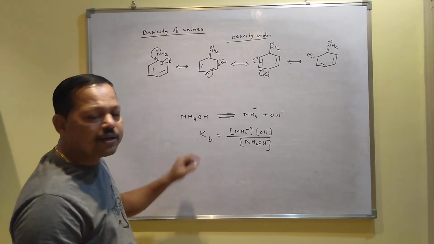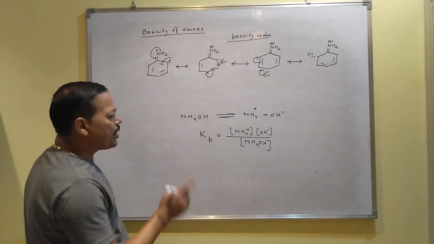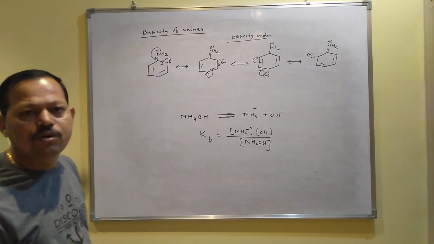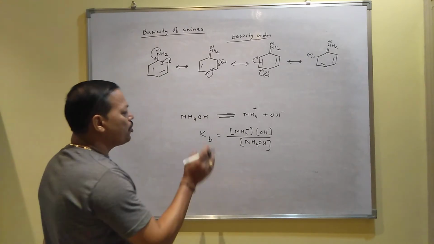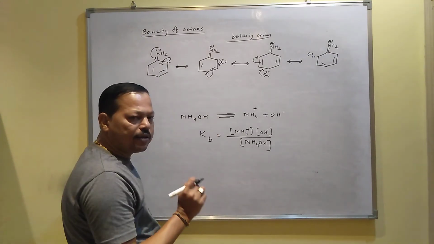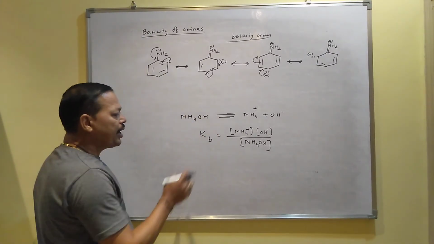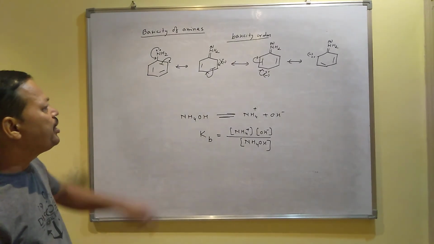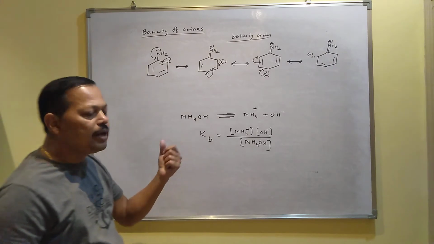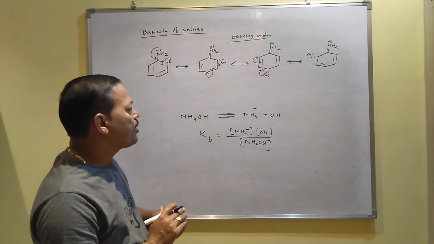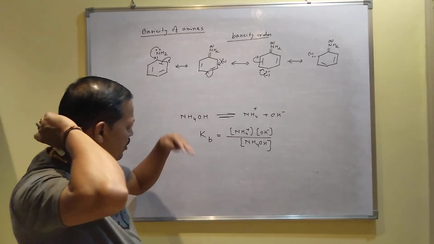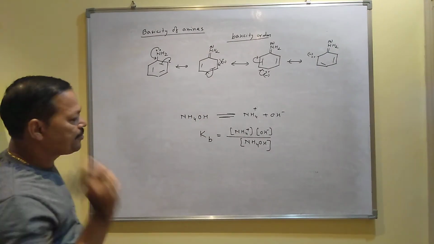This is called the dissociation constant of a base. For an acid you write Ka. The higher the value of Ka or Kb, the stronger is the acid or base. So if the Kb value is high, the base will be stronger, and if the Kb value is low, the base will be weaker. In the case of amines, the Kb value is very low, and that is why amines are said to be less basic, I mean not strongly basic.